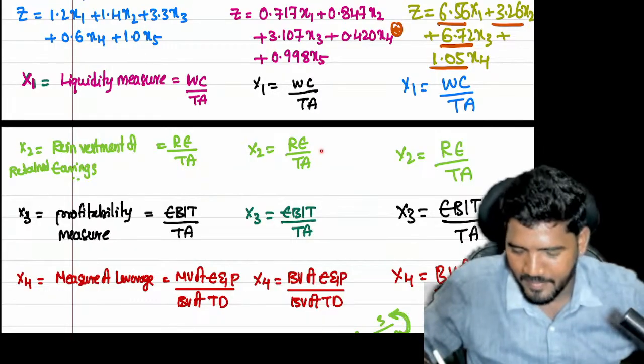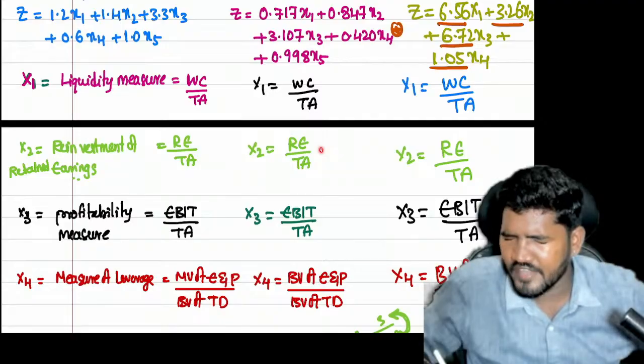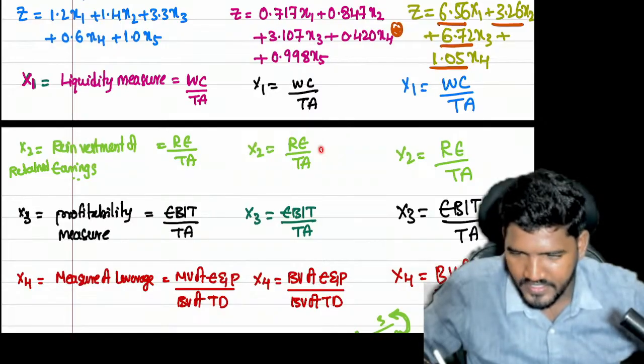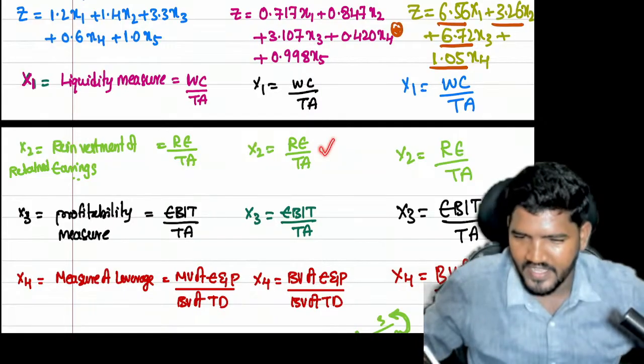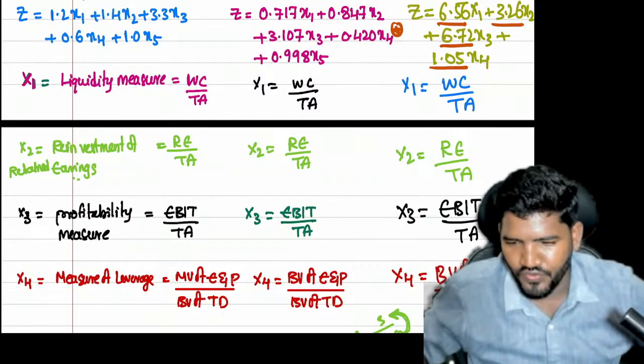X2 is the reinvestment measure, retained earnings divided by total assets. X3 is the profitability measure, EBIT divided by total assets. X4 is leverage.